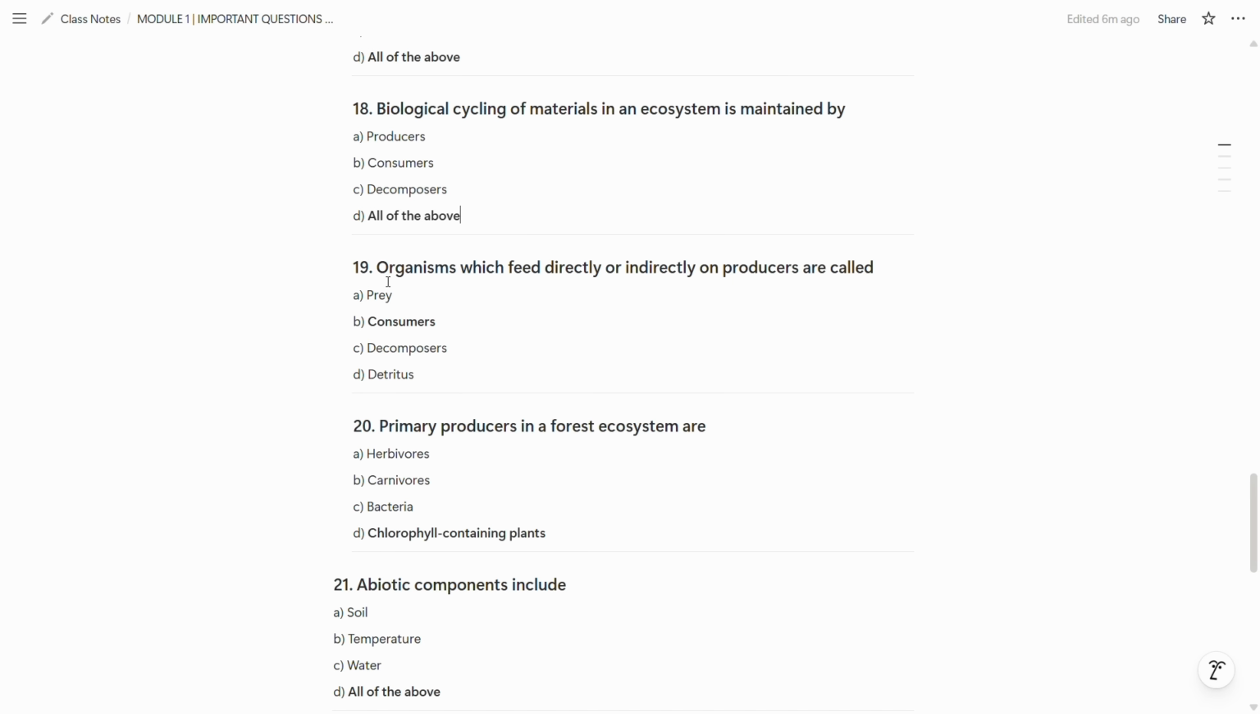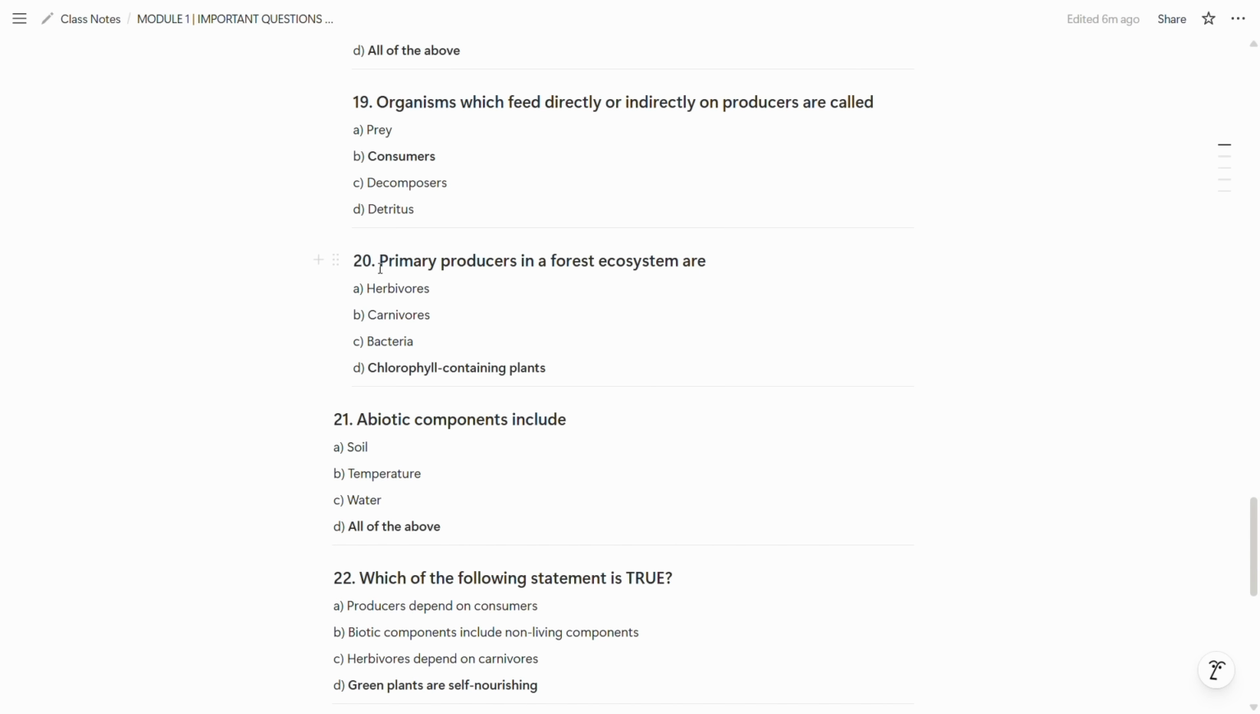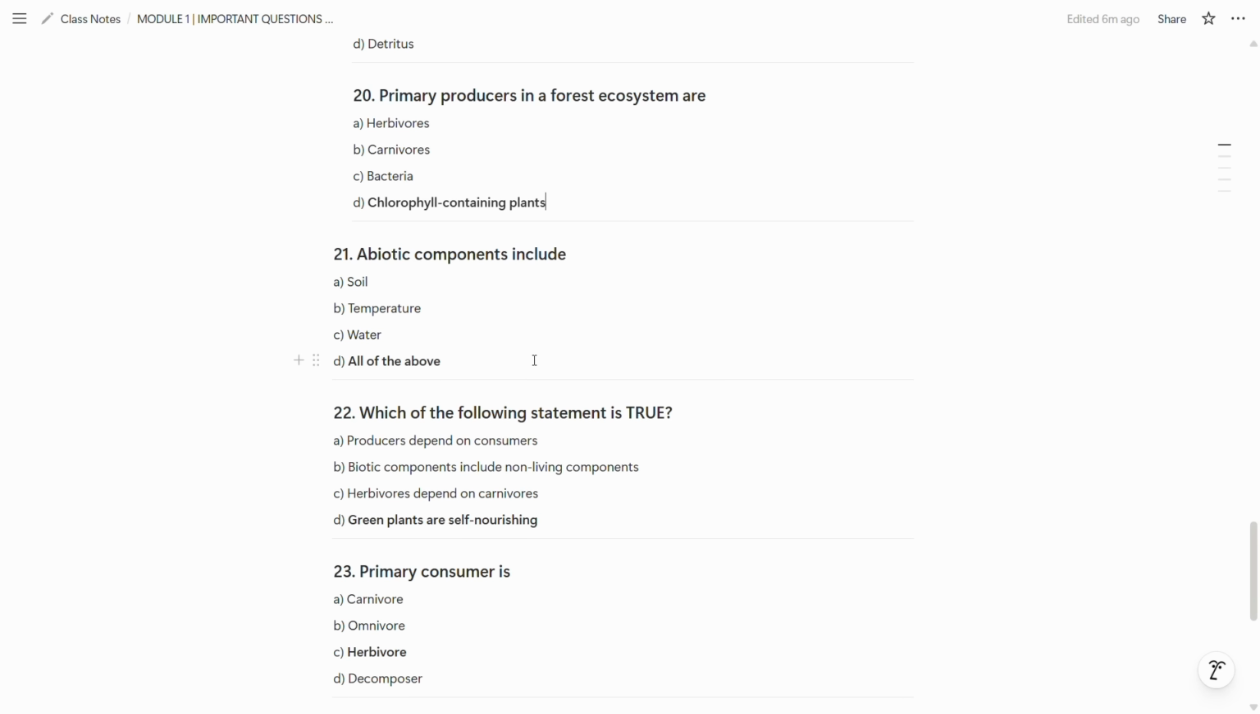Now the 19th question is, organisms which feed directly or indirectly on producers are called consumers. So B option is correct. Now coming to 20th question, which is, primary producers in a forest ecosystem are chlorophyll containing plants. So D option is correct.